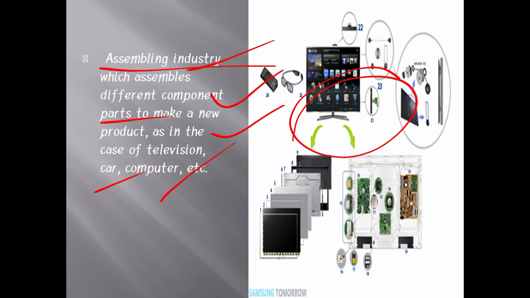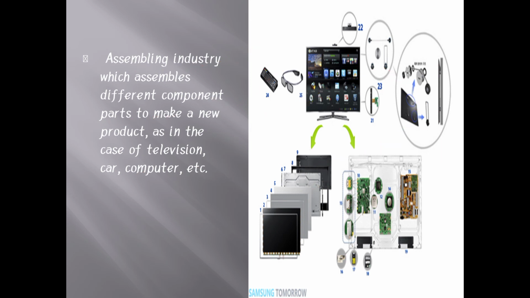The name itself indicates that assembling means we assemble, we mix, the different parts of that product. We collect them from different tiny industries and produce the end product with the help of assembling industries. So this is regarding the secondary industries. Remember here, students, the primary industries have two types, that is analytical and synthetical. Okay, next come to the secondary industry.